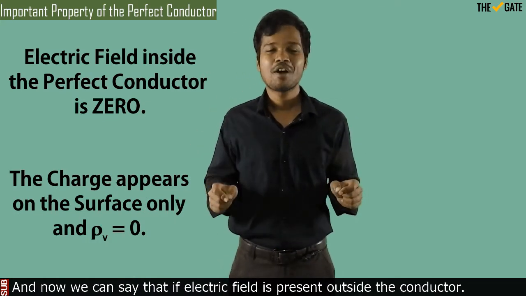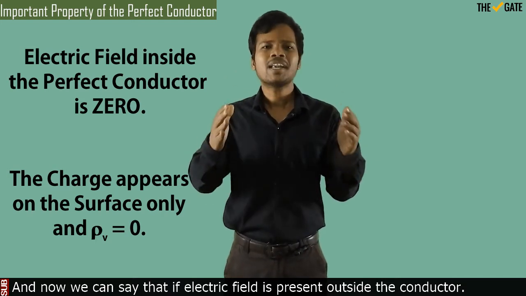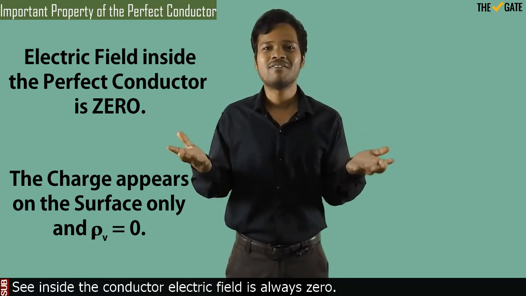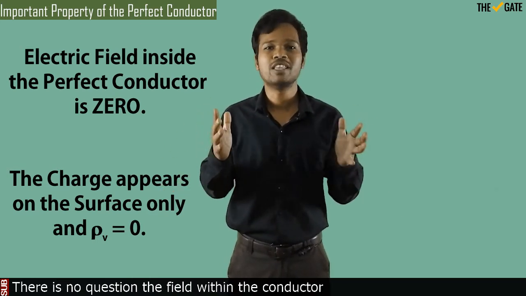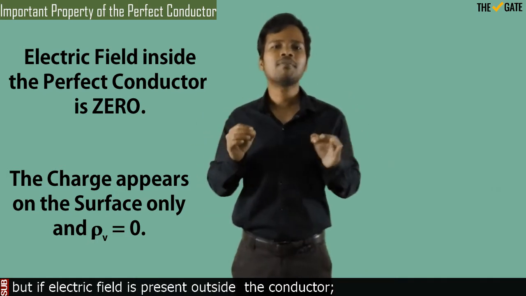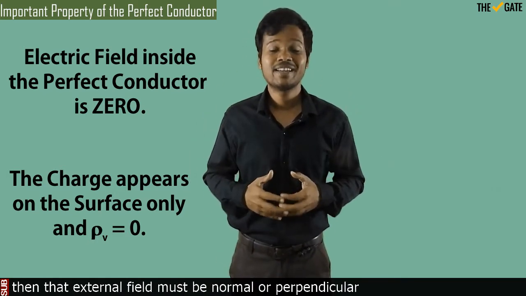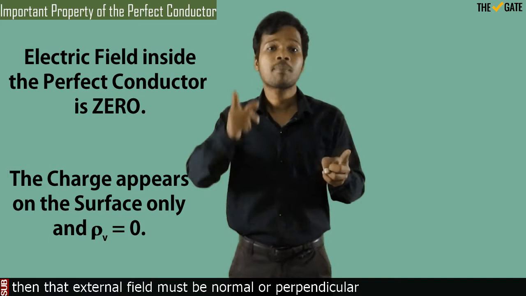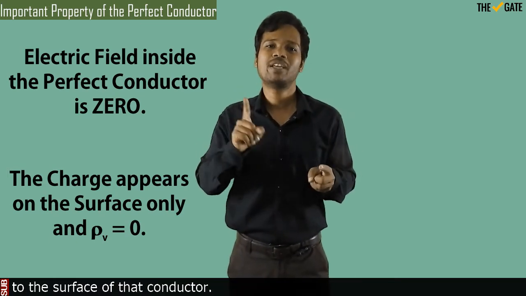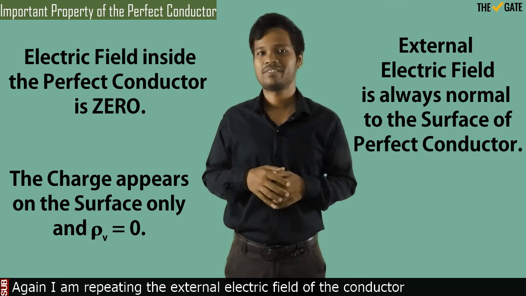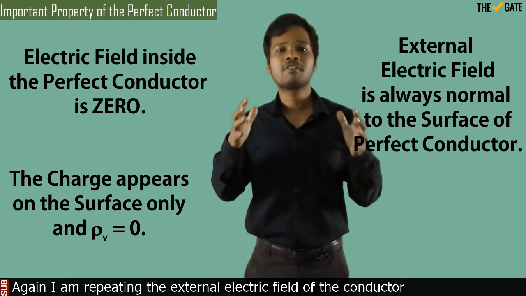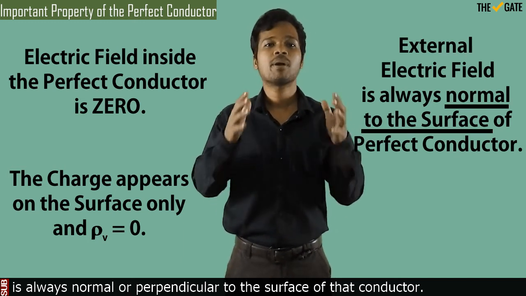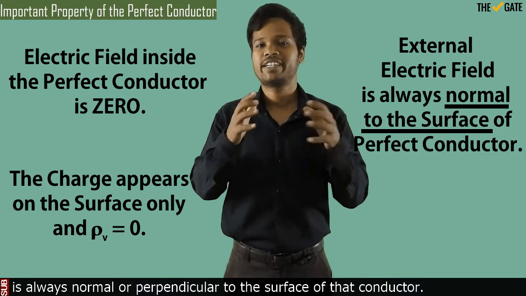And now we can say that if an electric field is present outside the conductor, see, inside the conductor the electric field is always zero. There is no question of field within the conductor. But if an electric field is present outside the conductor, then that external field must be normal or perpendicular to the surface of that conductor. Again I am repeating. The external electric field of the conductor is always normal or perpendicular to the surface of that conductor.